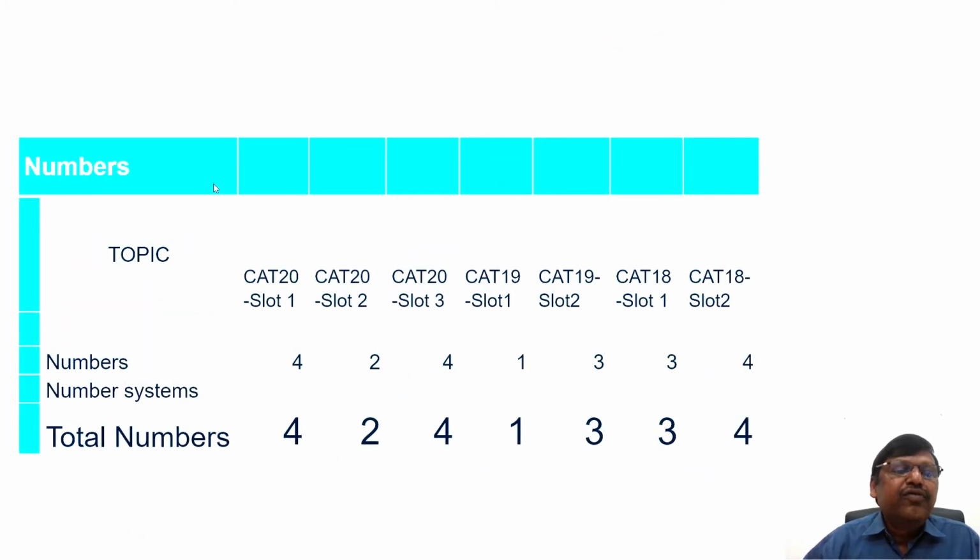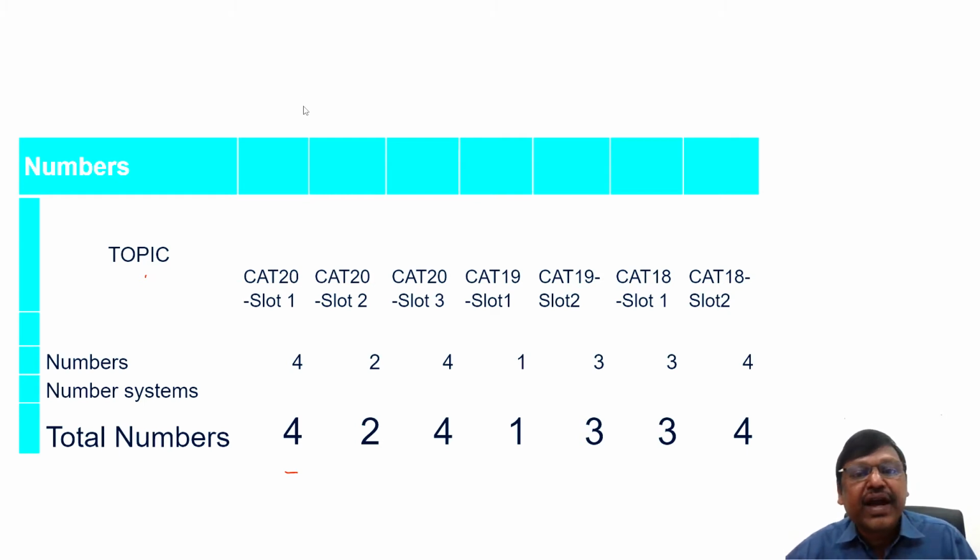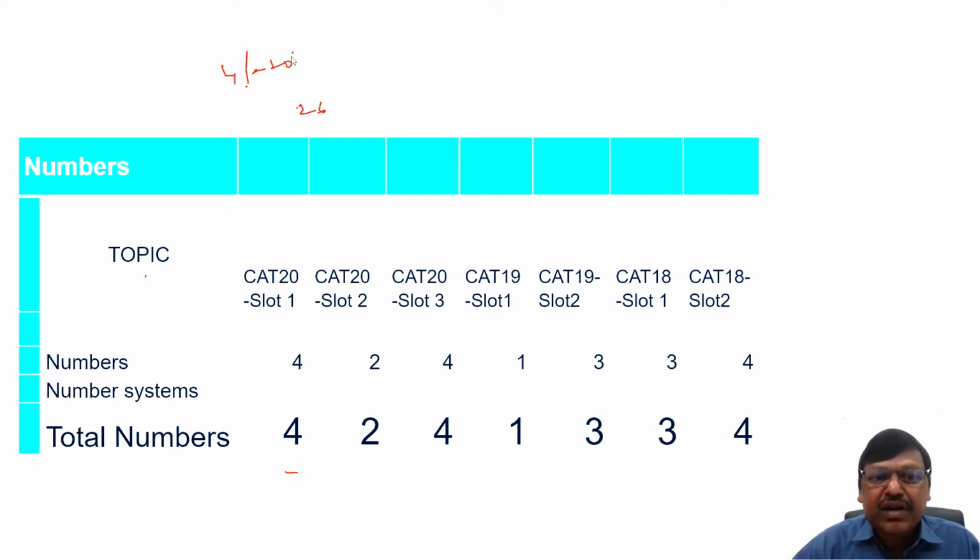Second, if you look at the topic of numbers: basic numbers, different types of numbers, the rules with respect to numbers. Numbers is a very important area for the CAT examination. In fact, in the last 3-4 years we had fewer questions from this area. We can see here it is around 4 out of 26. It's around 15 to 20% probably.